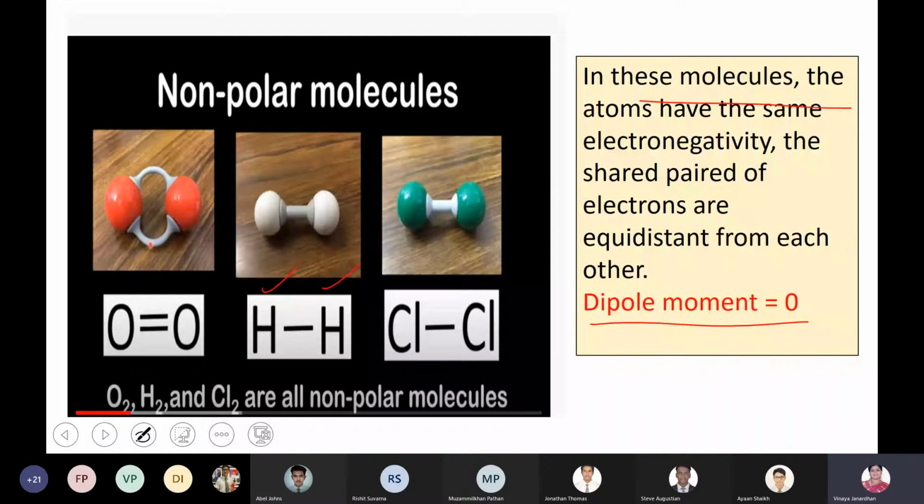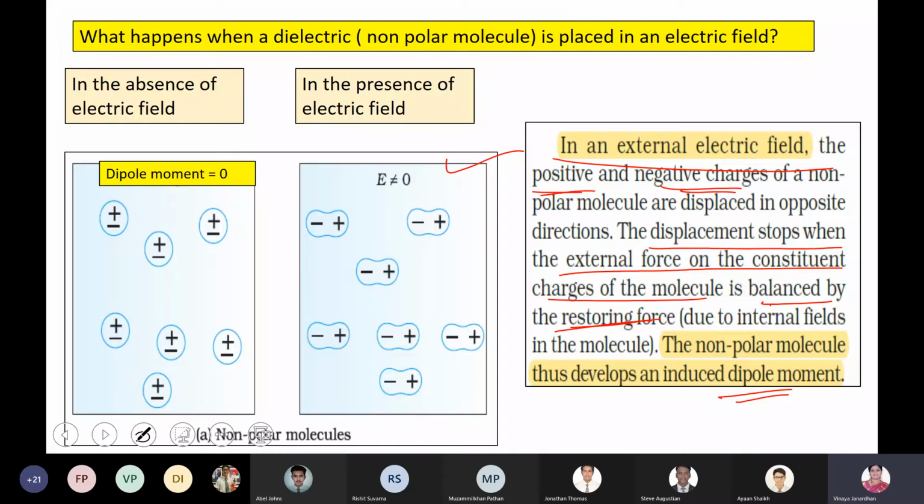Look at this. In these molecules, the atoms have the same electronegativity. The shared pair of electrons is equidistant from each atom, so no electric dipoles are formed. Hence, the dipole moment is zero. So keep this in mind. Your dielectric is an insulating medium, and it will increase the capacitance of the capacitor. That is why you want to study dielectrics. There are two types of dielectrics: material made up of polar molecules and material made up of non-polar molecules, right?